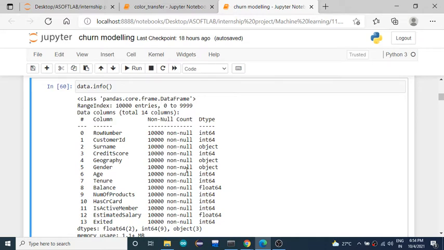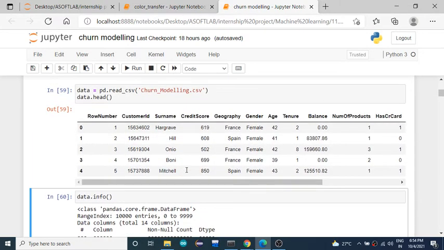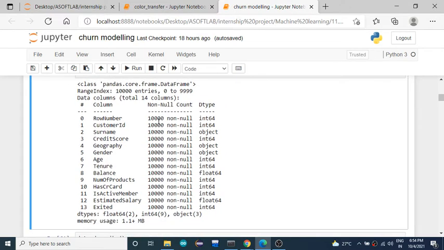For our current problem statement, the data set we have considered and loaded contains 10,000 samples, which range from 0 to 9,999, and we have about 14 features.